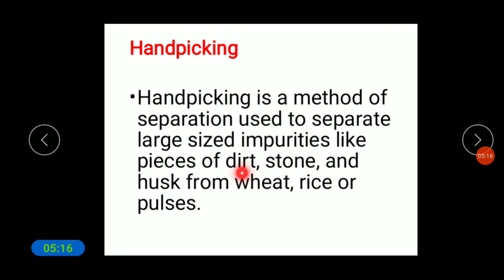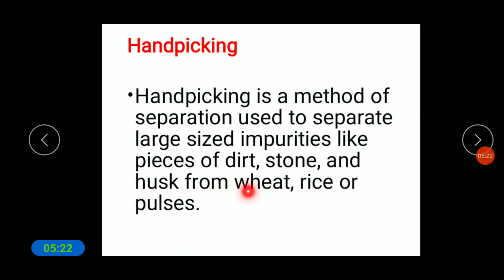What are large sized impurities? That is dirt, stone and husk from wheat, rice or pulses.